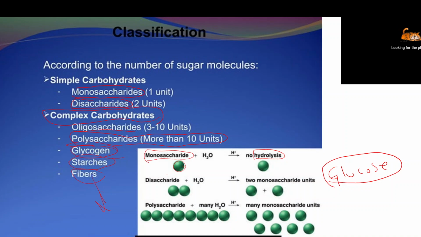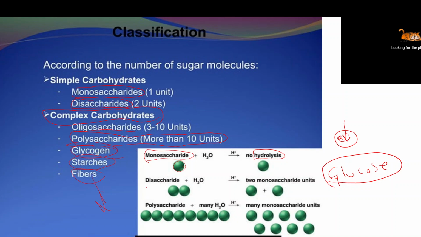So you can say that monosaccharide is the smallest unit. It consists of only one saccharide, so there is no need to break it, and our body can utilize it. As the molecules are smaller, it can easily enter inside our cell. In our cell, we have mitochondria, and these mitochondria can utilize the glucose in the form of ATP.